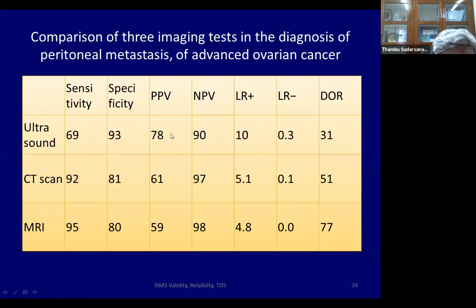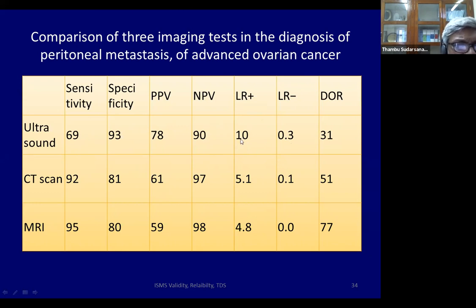Now, positive predictive value for ultrasound is only 78%, whereas negative predictive value is 90%. Similarly, for CT scan, 61 and 97. So there is no test, it seems here, that has high sensitivity, high specificity, high positive predictive value and high negative predictive value. They seem to be slightly problematic. When one is high, the other becomes low.